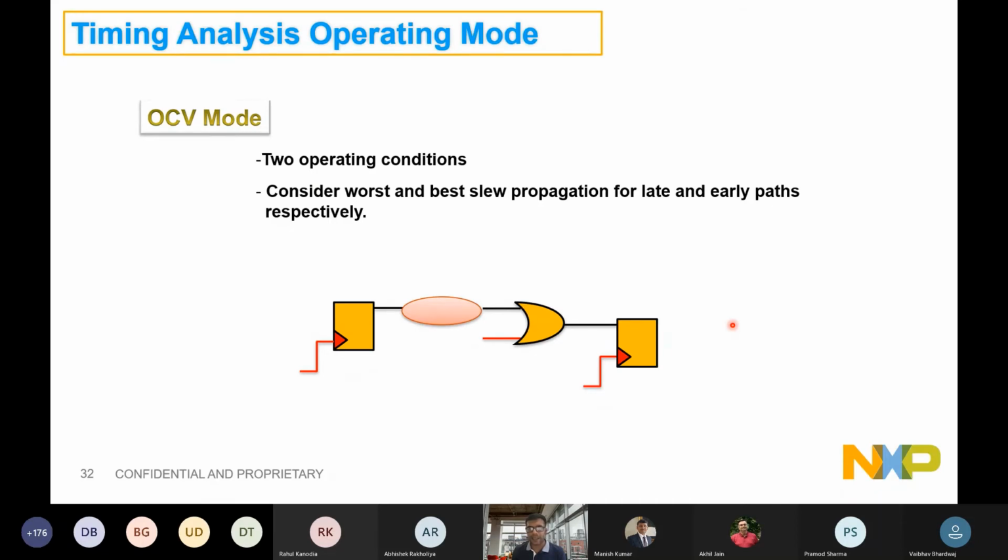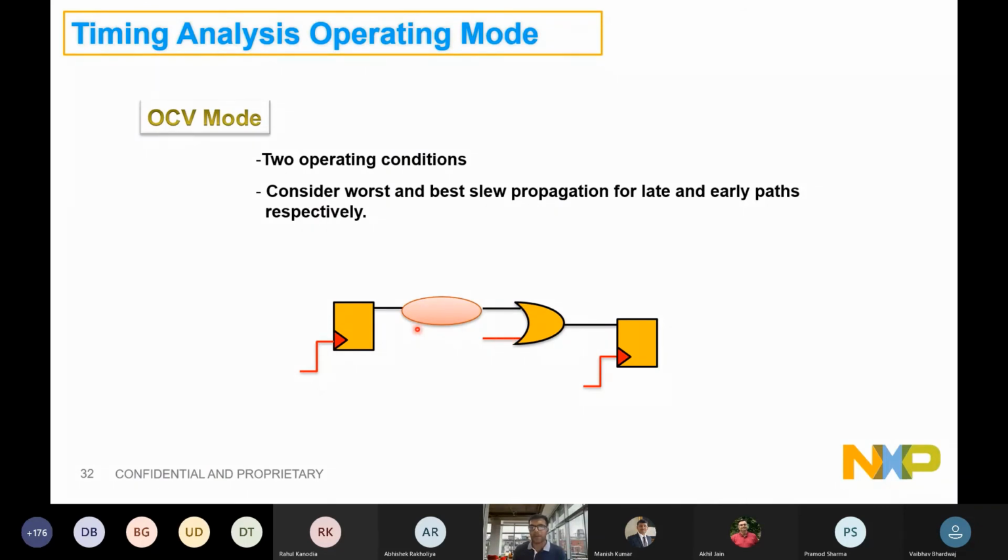Similarly, that early and late is also applied when propagating the transitions. Assume this cell has a transition coming from here and then from here. Now at the output, this transition will be a function of this arc as well as a function of this arc. But I will choose the worst transition at the output. Despite the fact that I'm timing it from flop A to flop B, if the transition at this node is very bad, there's a probability the output transition will also be bad. The transition at this output will not be coming from here. The transition will again come from the bad signals, as the worst.